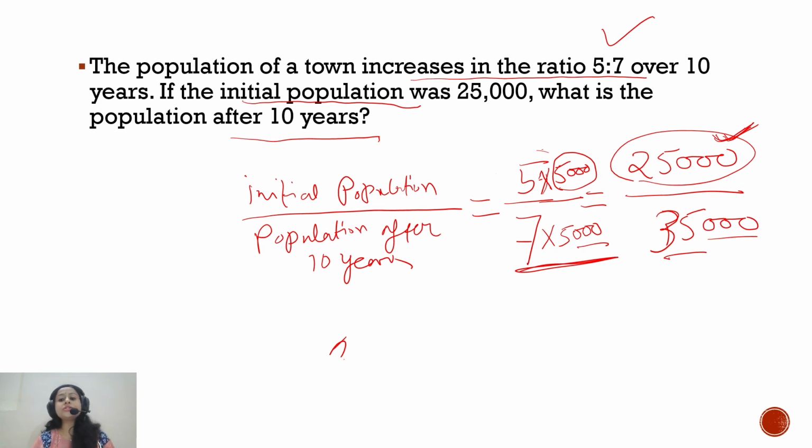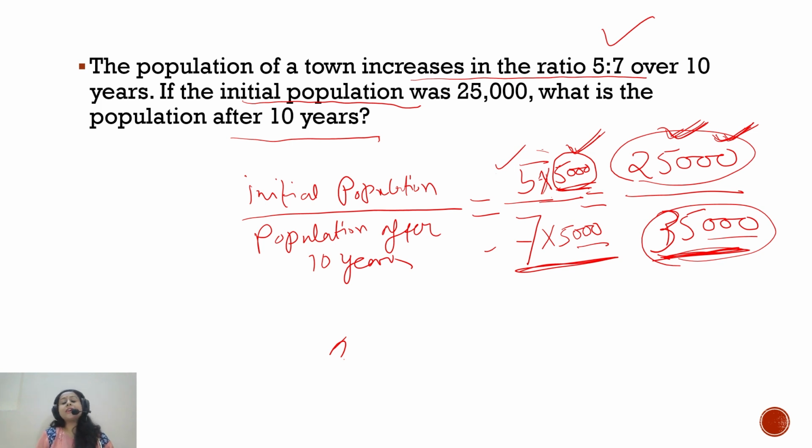So given this ratio and scaling it up, you have to find out the multiplicative factor. By which number you have to multiply the first term or second term of the ratio so that you can get the desired amount, right? Once you get this multiplicative term, you can multiply the same term with the second one, and you will get your final desired population after 10 years. So in this way, proportion helps us.